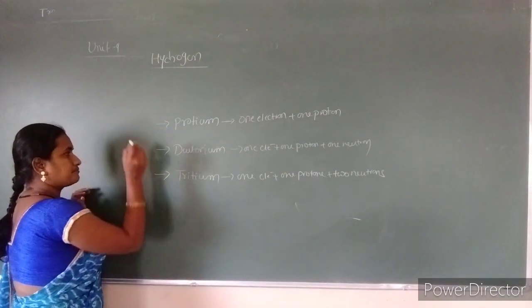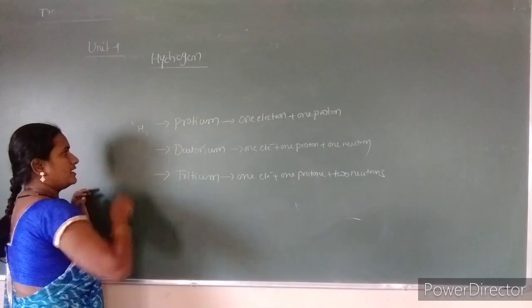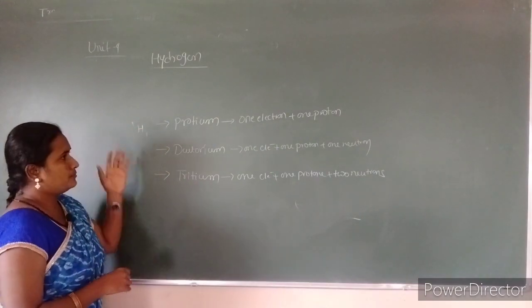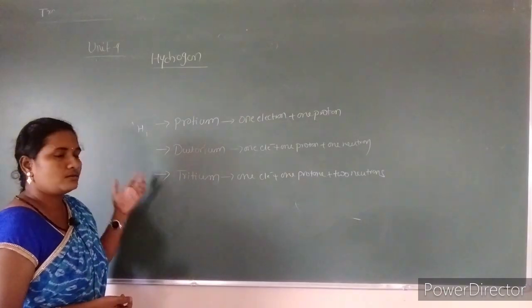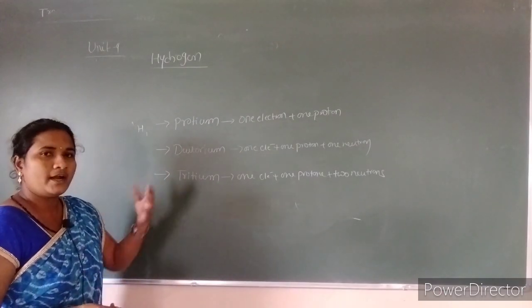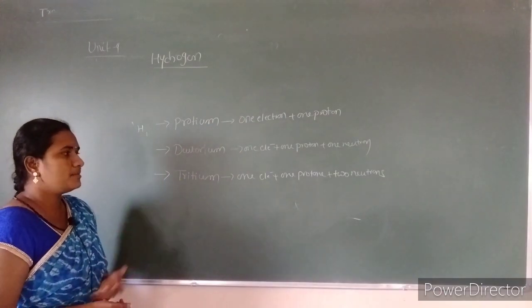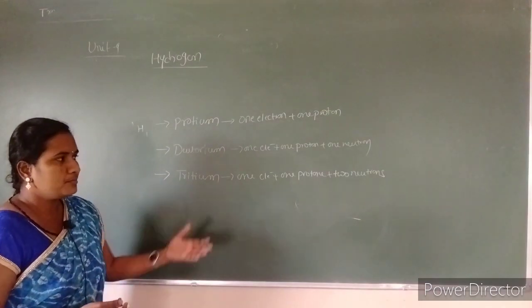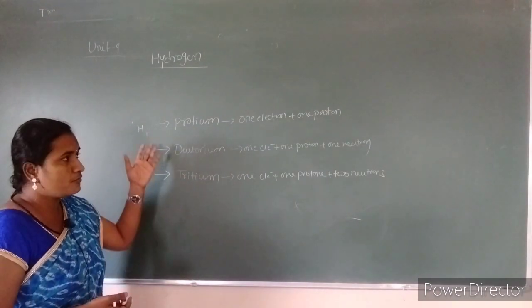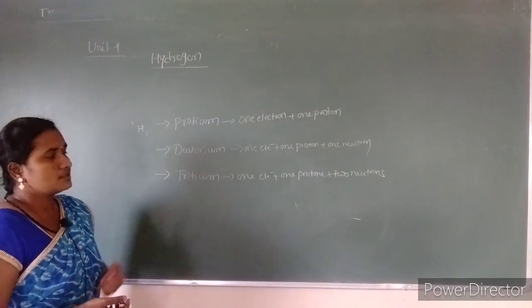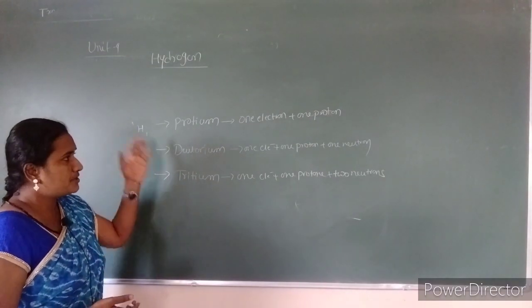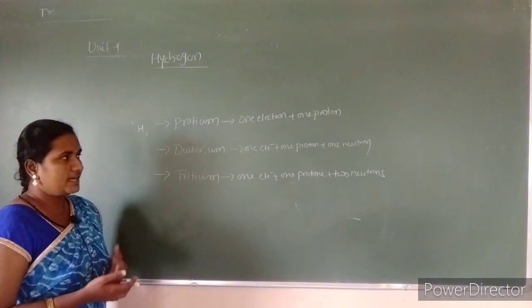So protium has only one electron and one proton, deuterium has one electron, one proton and one neutron, and tritium has one electron, one proton, two neutrons. For this invention, the scientist Hartley got the Nobel Prize for the separation of these three isotopes.